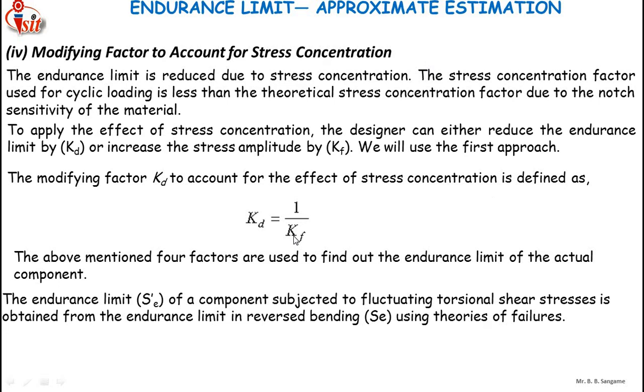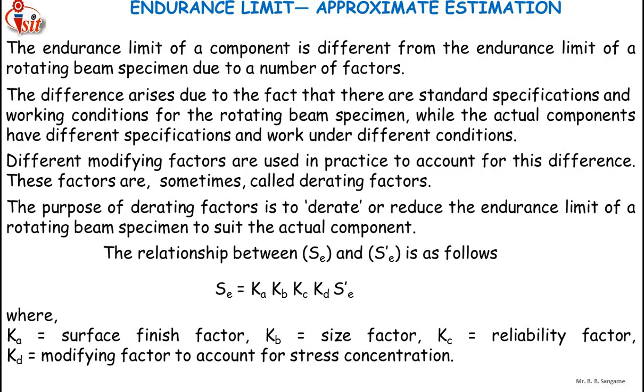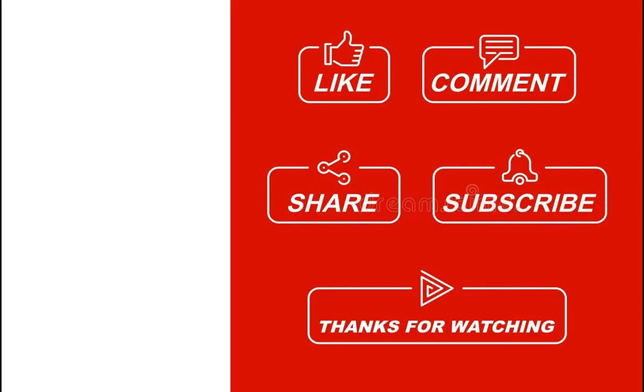The above mentioned 4 factors are used to find the endurance limit of the actual component. Here we are going to use these 4 factors: Ka, that is the surface finish factor; Kb, the size factor; Kc, the reliability factor; and Kd, the modifying factor to account for stress concentration. Okay, thank you.